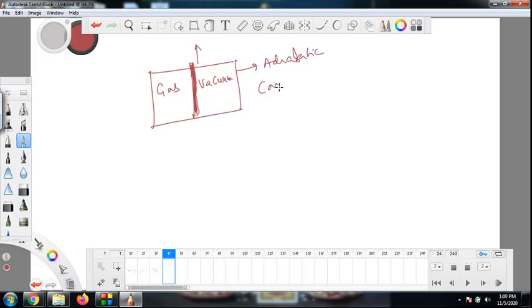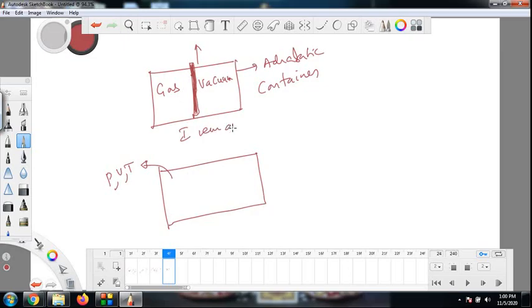Now originally there was gas in the left chamber and the right chamber was vacuum, and I suddenly remove this partition. Just after removing the partition, immediately after removing the partition, I measure the pressure, volume and temperature. So I remove the partition.